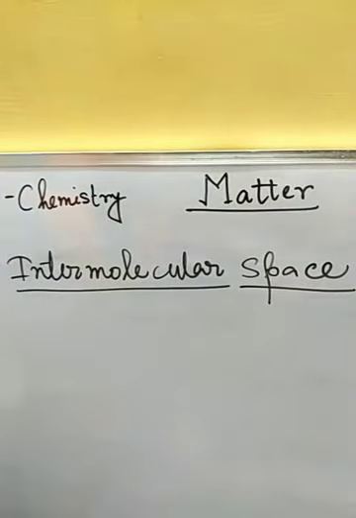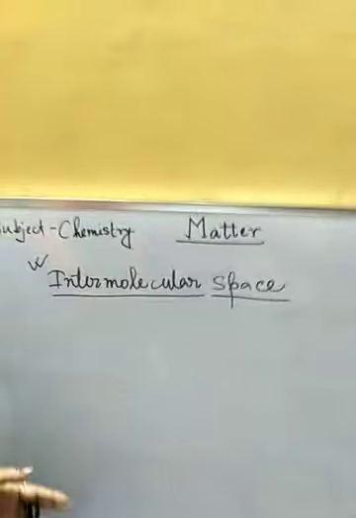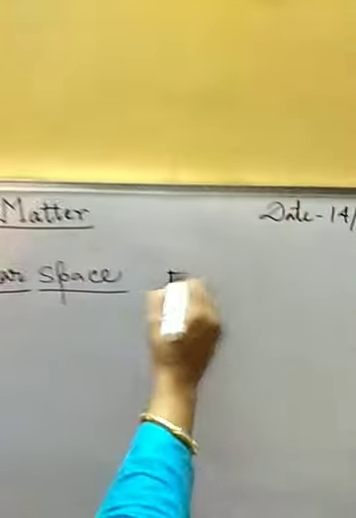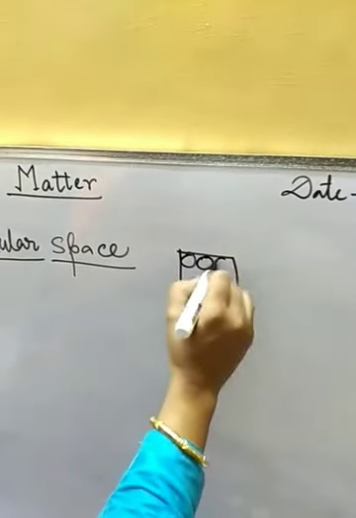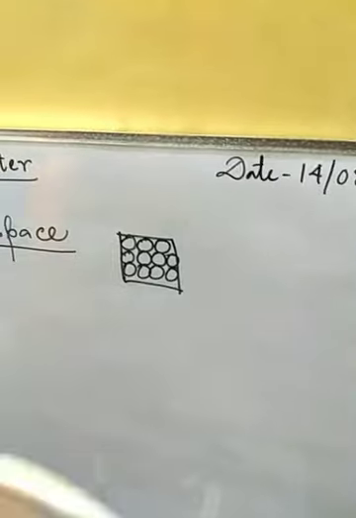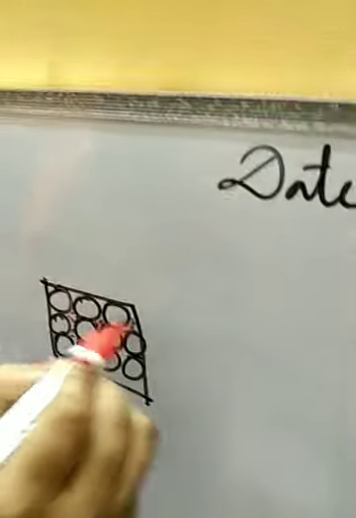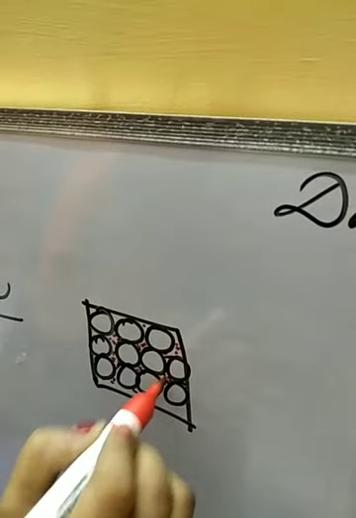Intermolecular space, this term we are going to discuss now. So what is intermolecular space? We know that in any matter, if we consider these are the atoms of any matter, then in between the particles, or in between the molecules or atoms, there are some gaps. These gaps are called intermolecular space, which can be shown in this manner.